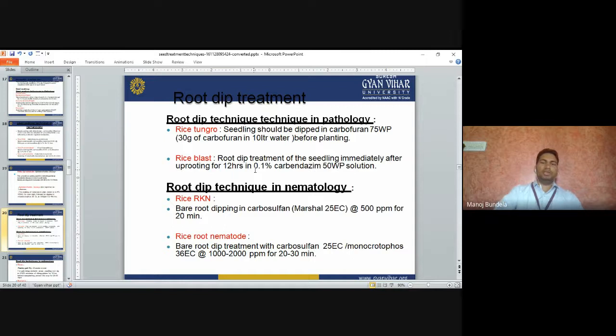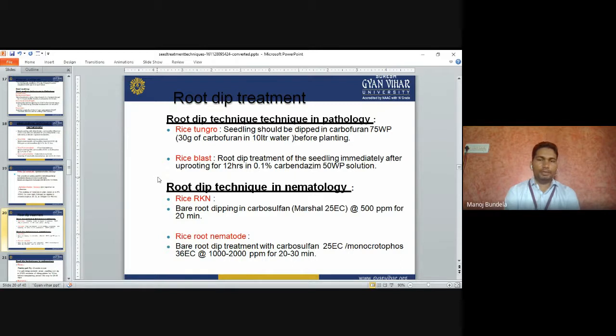Rice blast: root dip treatment of seedlings immediately after uprooting, for 12 hours in 0.1% carbendazim 50 WP solution. So for rice tungro, carbofuran, and for rice blast we can use carbendazim.